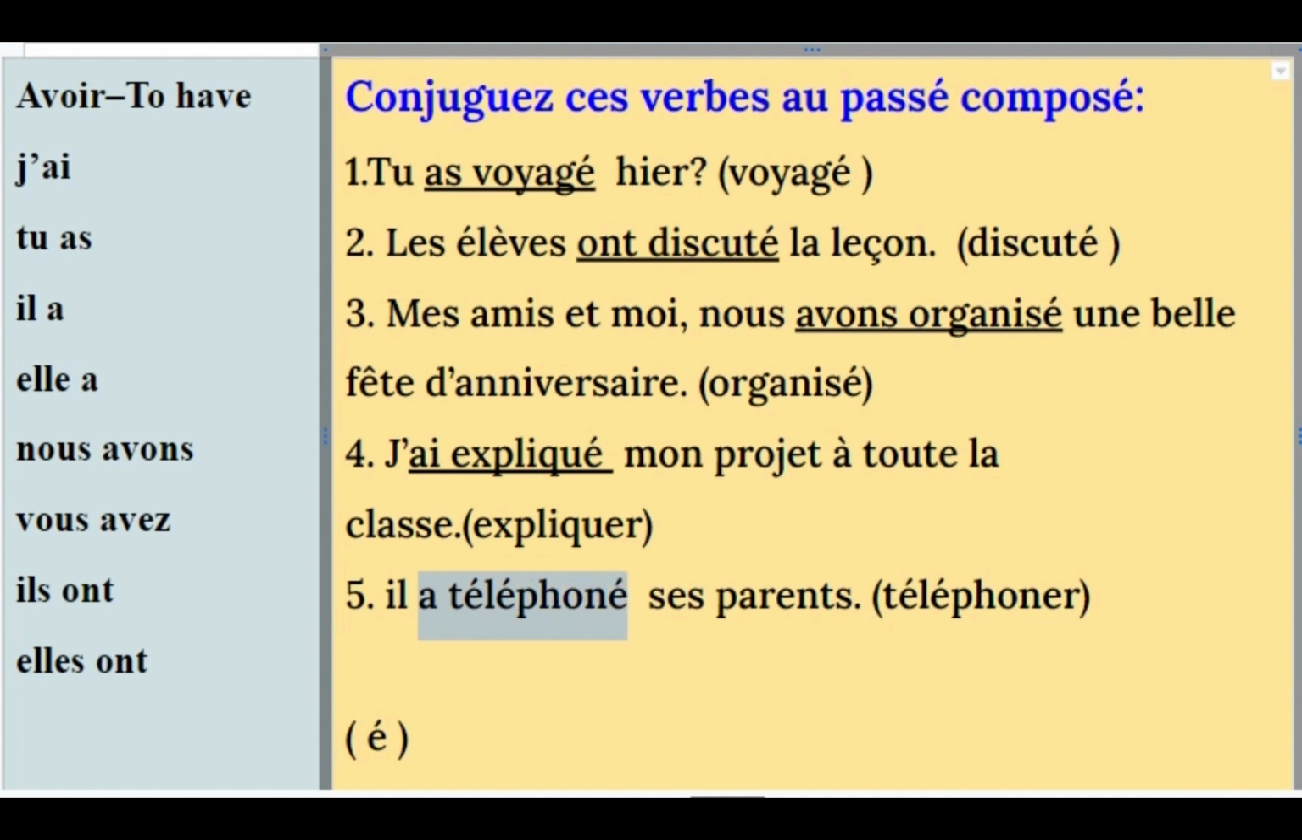Okay? This is how to change a sentence into passé composé for er verbs. I believe with this small example you should be able to understand.